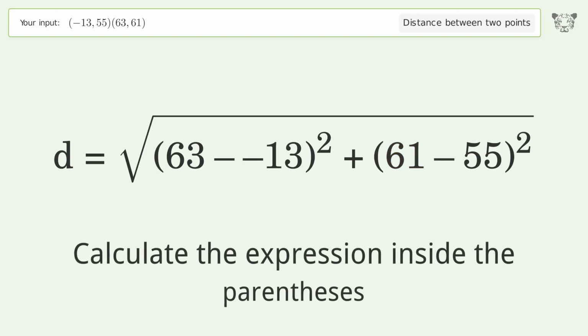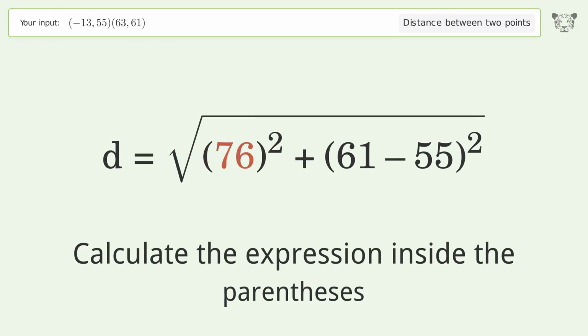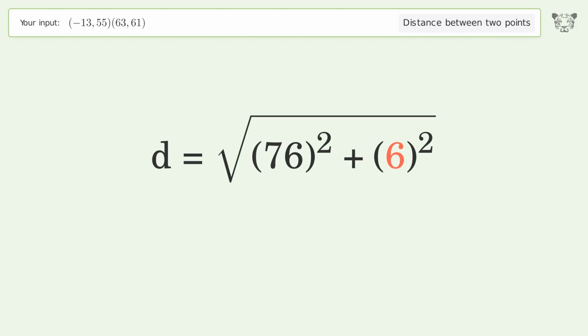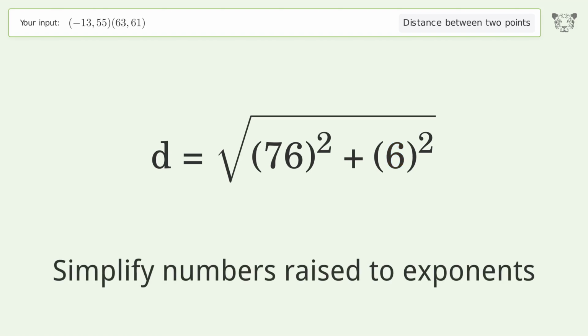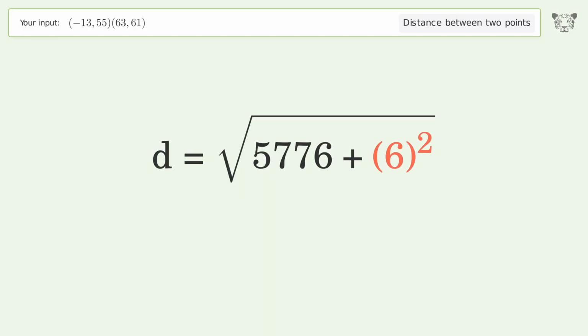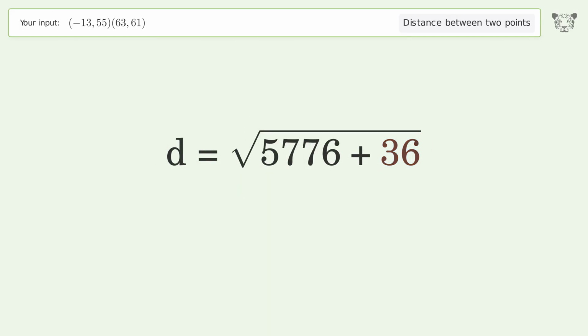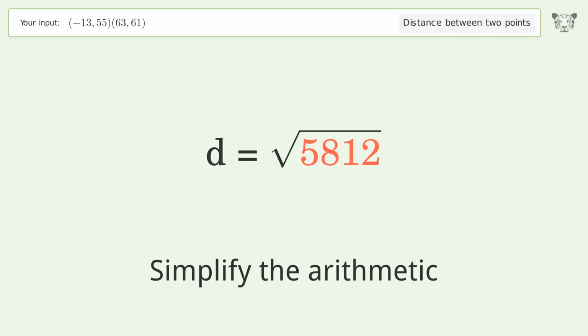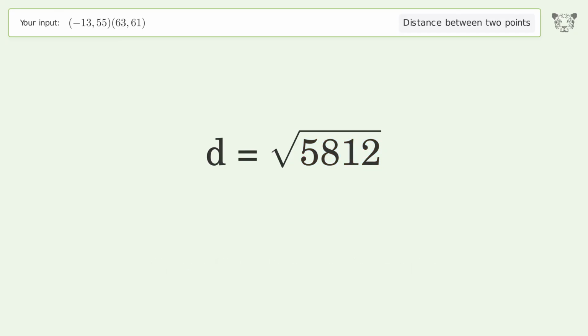Calculate the expression inside the parentheses. Simplify numbers raised to exponents. Simplify the arithmetic. And so the distance between the 2 points is the square root of 5,812, or 76.236.